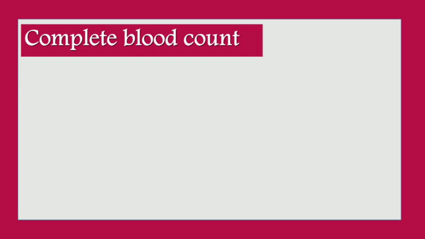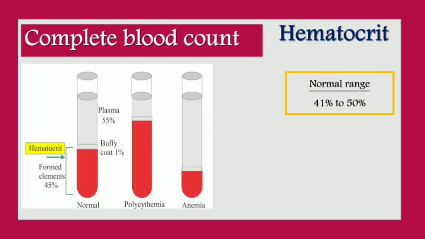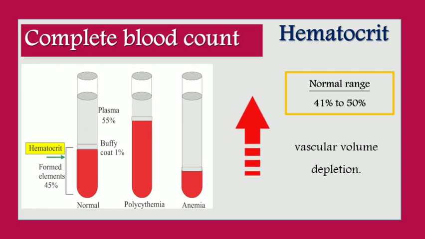The next investigation is hematocrit. In hematocrit, the normal range is 41% to 50%. Therefore, an elevated hematocrit level can result from vascular volume depletion.